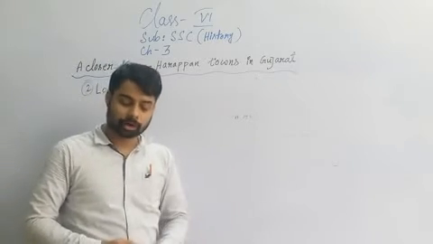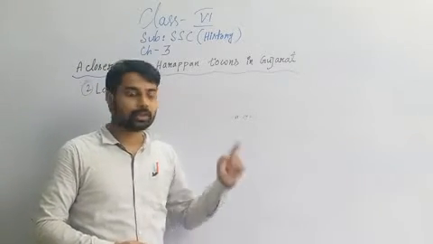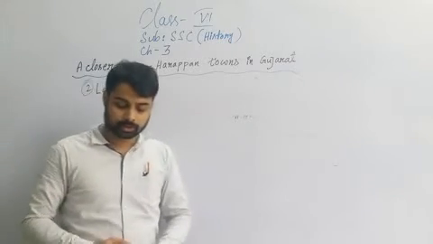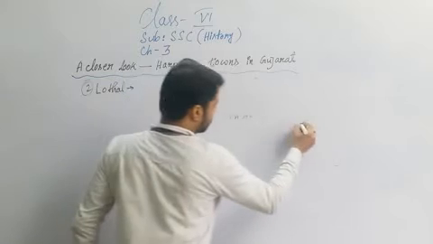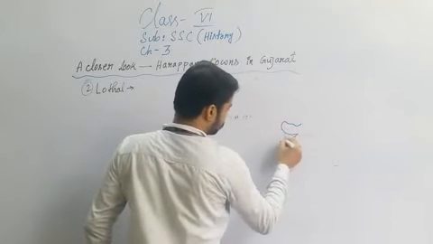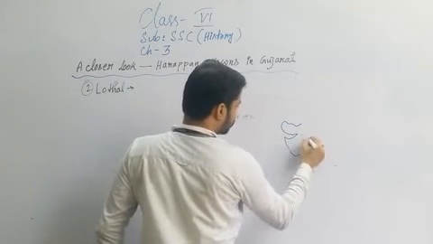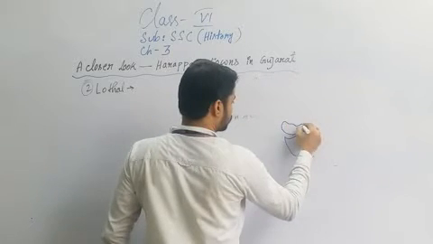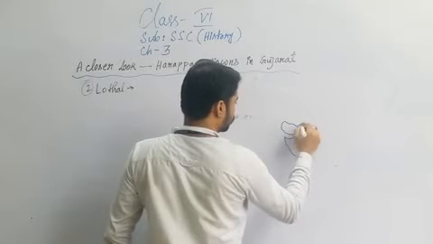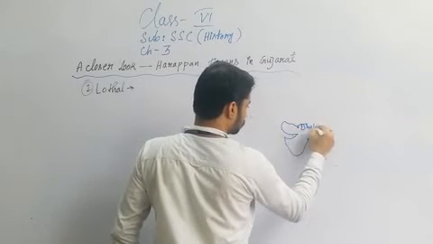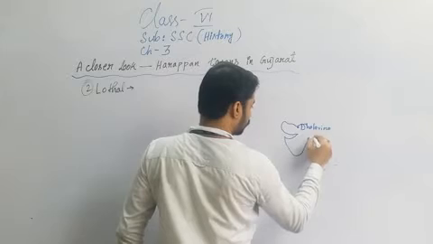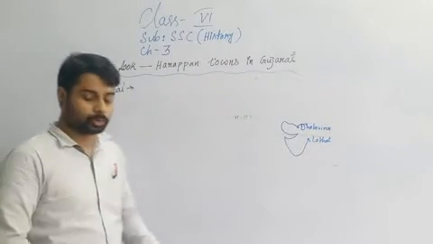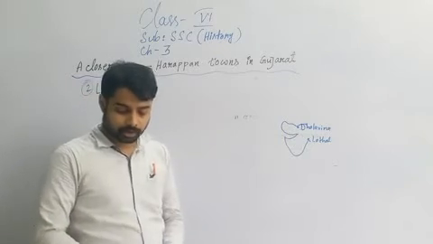On the bank of Vogava in Ahmedabad district, this archaeological site was discovered. If I draw the map, Lothal is situated here, and Dholavira, as I have mentioned, is situated here. So what are the important features of Lothal? Now we are going to discuss that.